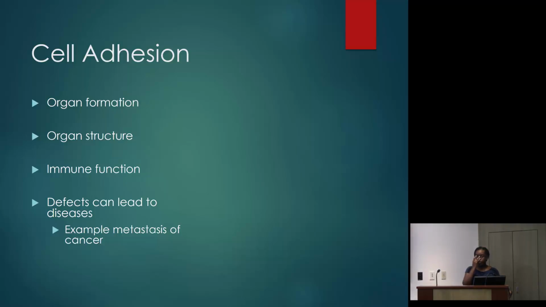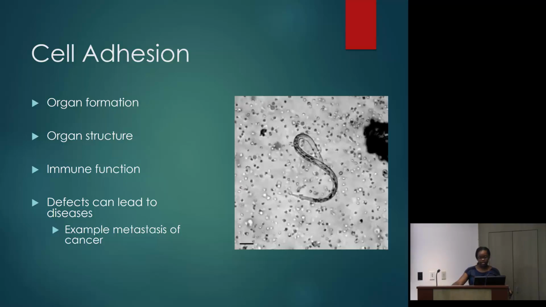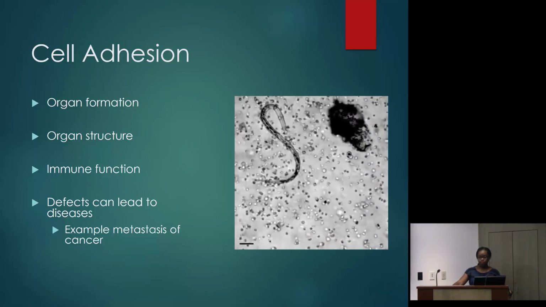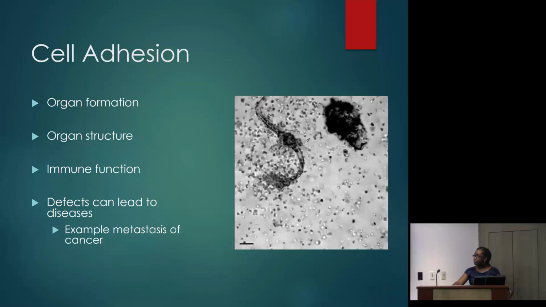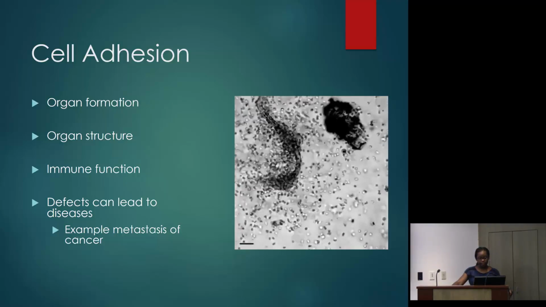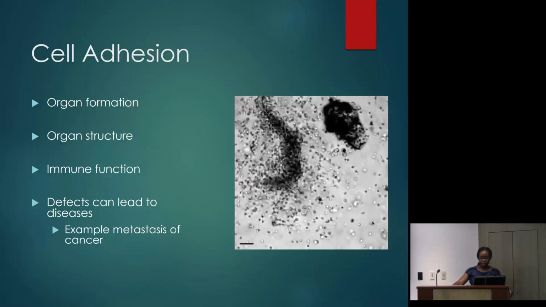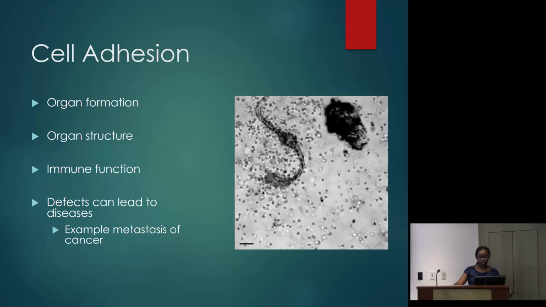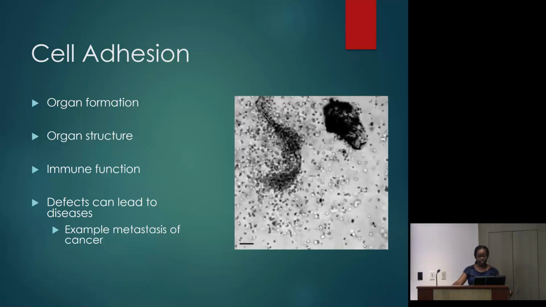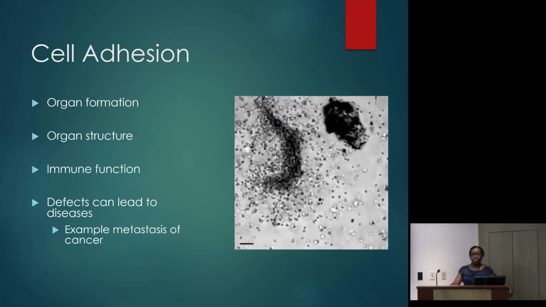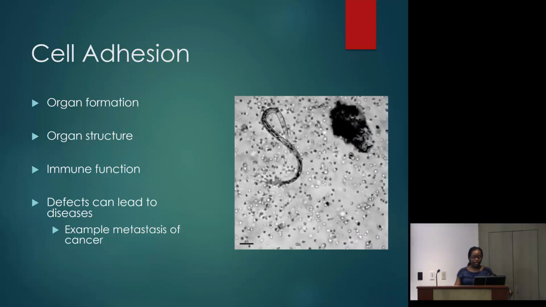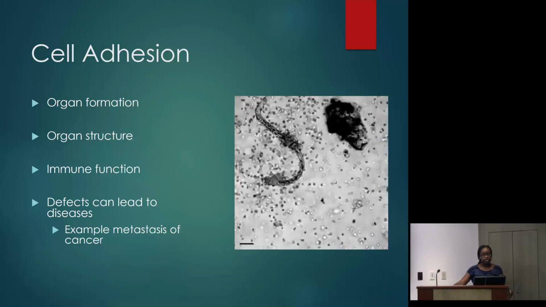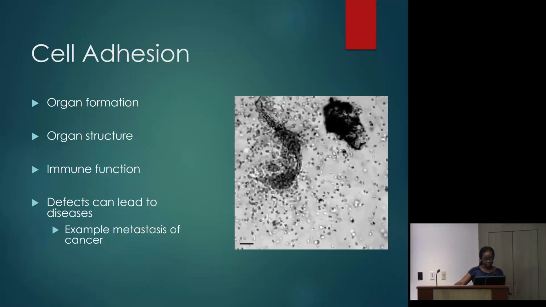Cell adhesion plays a role in many biological processes like organ formation, organ structure, and immune function. Here I've attached a video that demonstrates the use of adhesion in regard to immune function. Here you can see white blood cells moving towards and attacking a parasite. In order for the cells to attack the parasite, the white blood cells must be able to adhere to it. And by the end of the video, you can see the hundreds of thousands of white blood cells attached to it. When there are abnormalities in the cell's ability to adhere, that can lead to various diseases, an example being the metastasis of cancer or the spread of cancer.